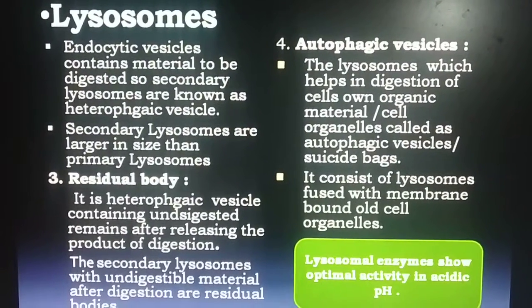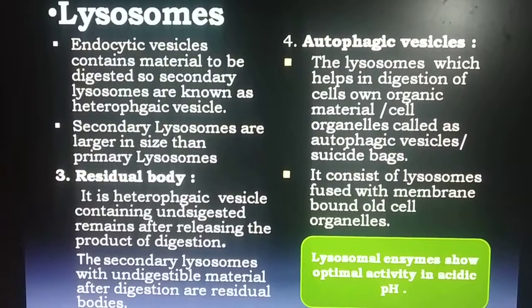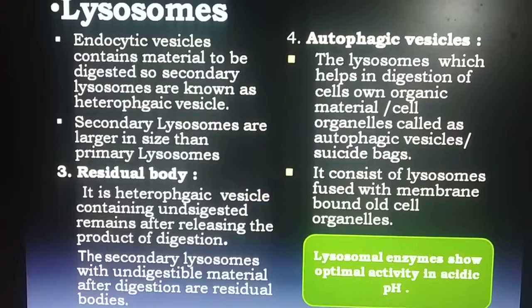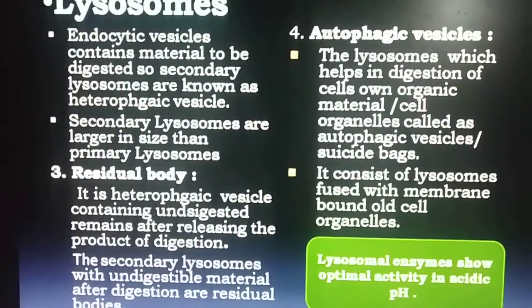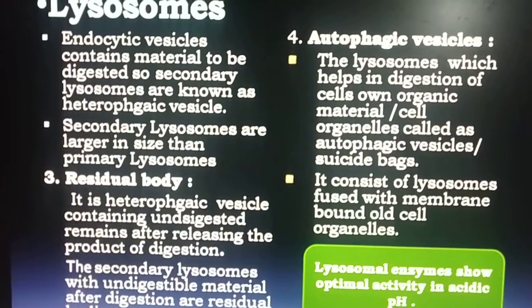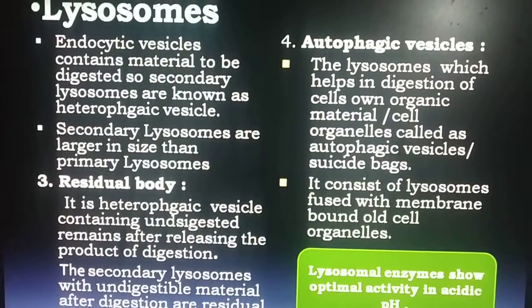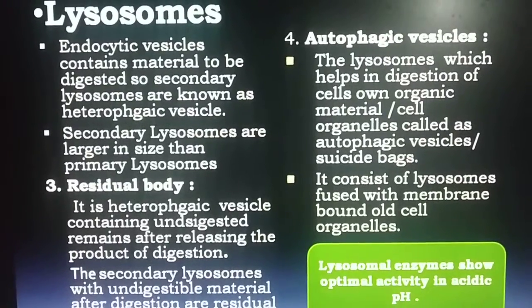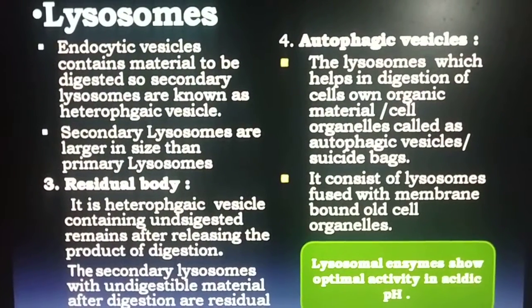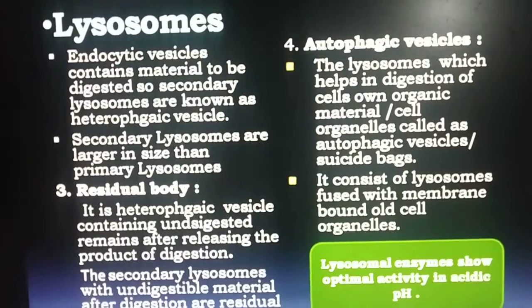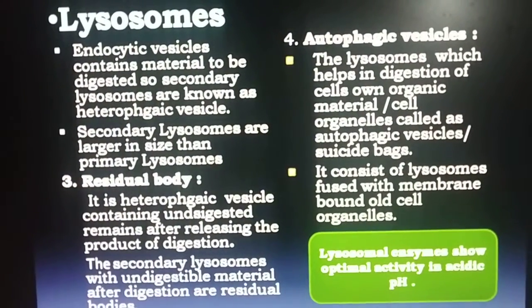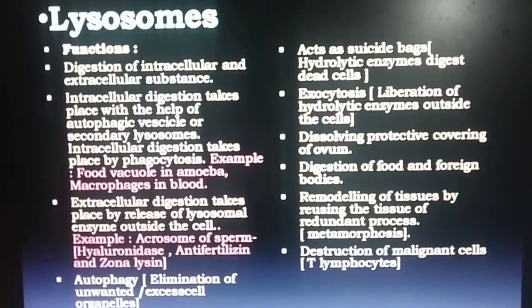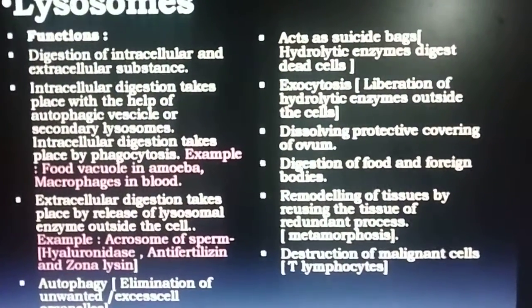Autophagic vesicles consist of lysosomes fused with membrane bound old cell organelles. Autophagic vesicles help in destruction of the cell's own old and excess organelles. So, autophagic vesicles are generally known as suicide bags.